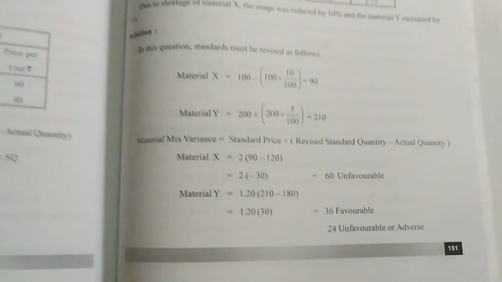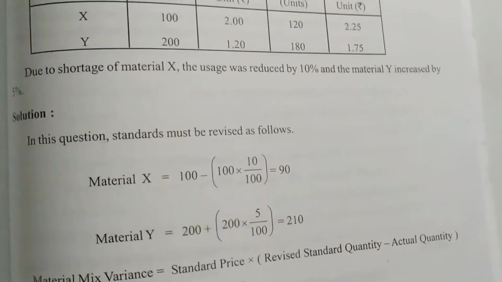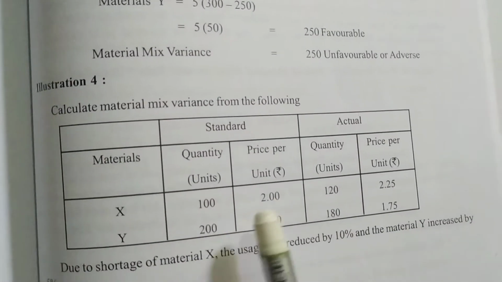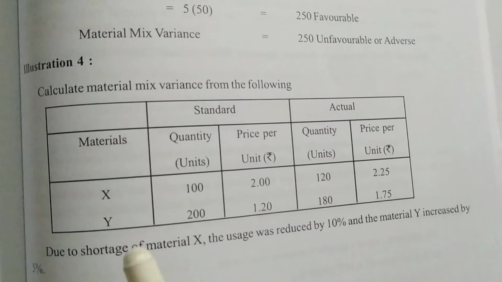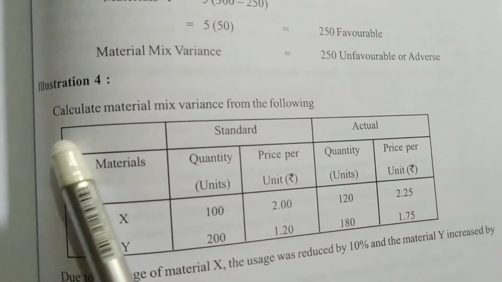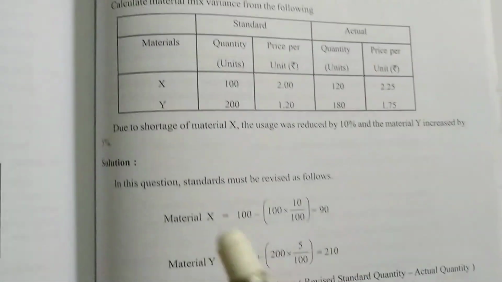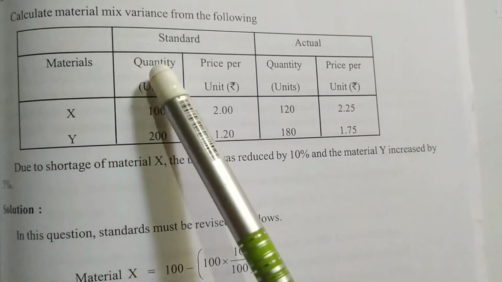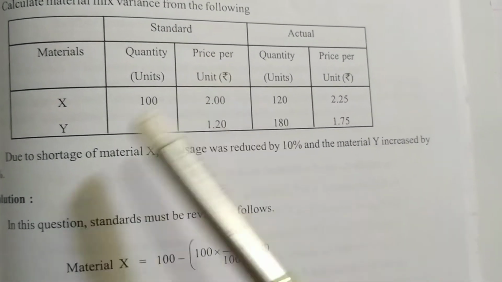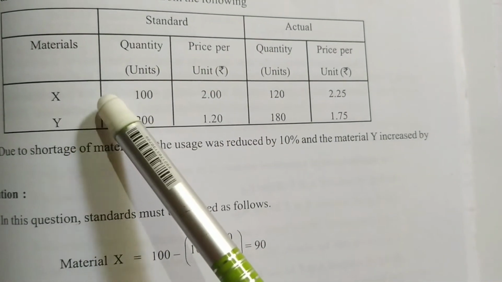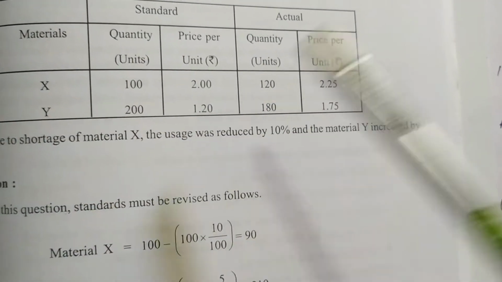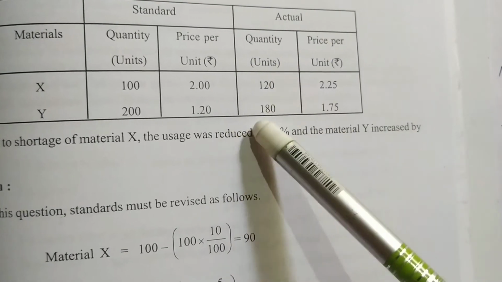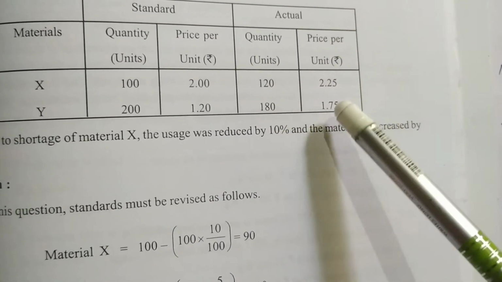So let us continue. One more problem we'll do. This question is important. Same information is given, but one point is saying here: calculate material mix variance from the following. Material X and Y is given, standard is given, actual is given. Standard quantity is 100 X and 200 Y. Standard price for X is 2 and Y is 1.20. Actual quantity 120 and 180, and actual price is 2.25, 1.75.